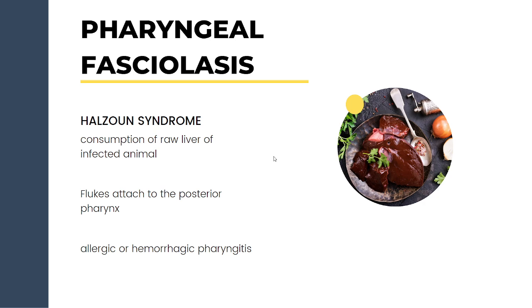Apparently, pharyngeal fascioliasis is a form of infection that occurs in the Middle East. It is acquired by consumption of raw liver of an infected animal. The liver fluke can attach to the upper respiratory or digestive tract, and this can cause an allergic pharyngitis severe enough to cause edema and congestion. And suffocation may result. They cannot breathe. This condition is also known as Halzoun syndrome.